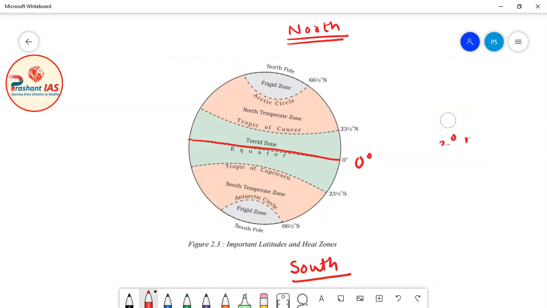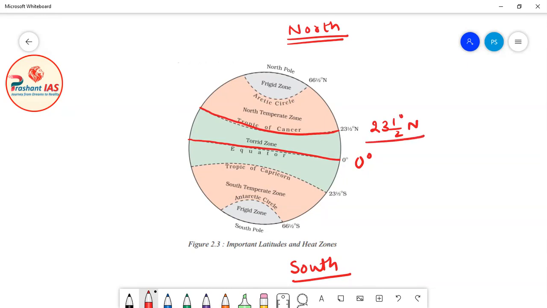Now friends, as we continue to move in the north direction, a very important latitude will come. Kindly see on the screen, I am marking this latitude again in red color. The measurement of this latitude is 23.5 degree north.